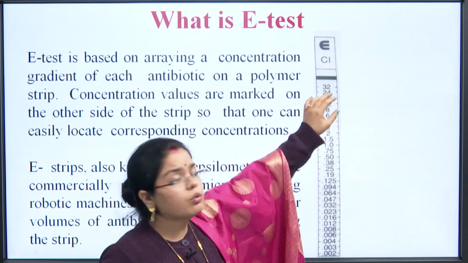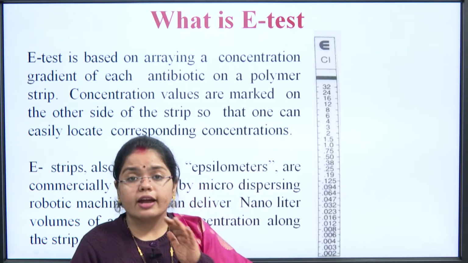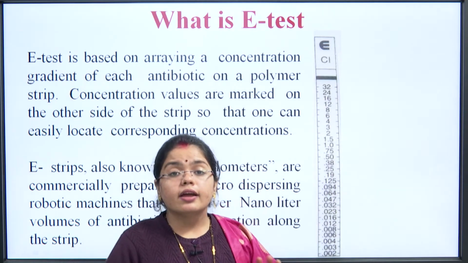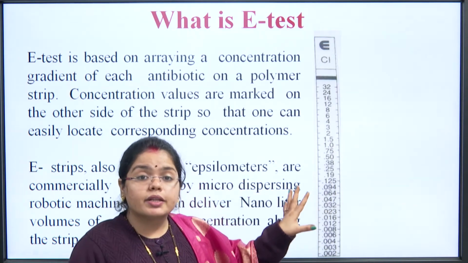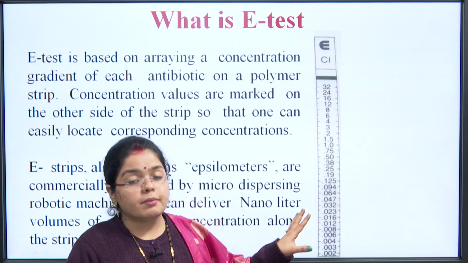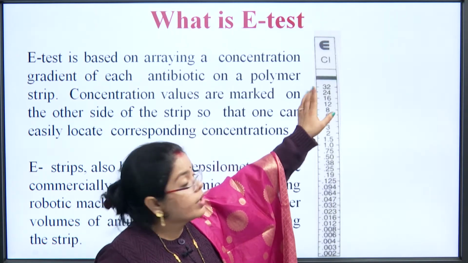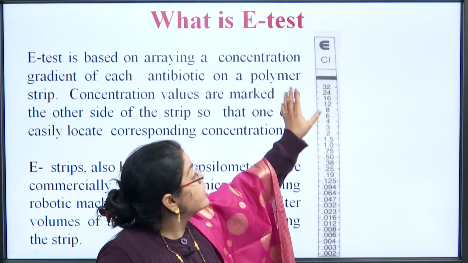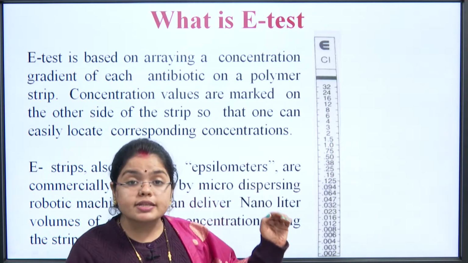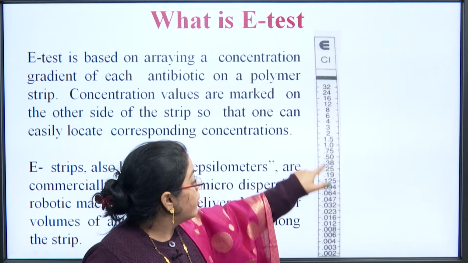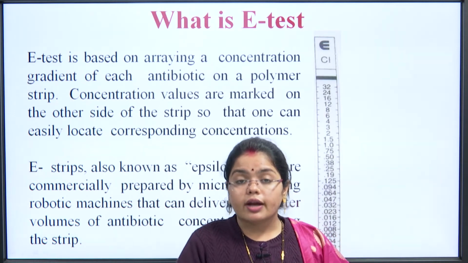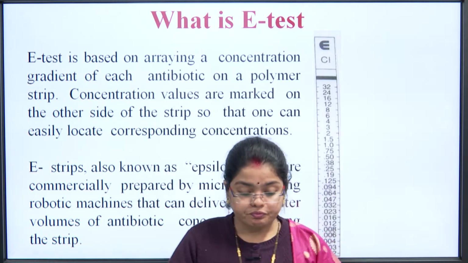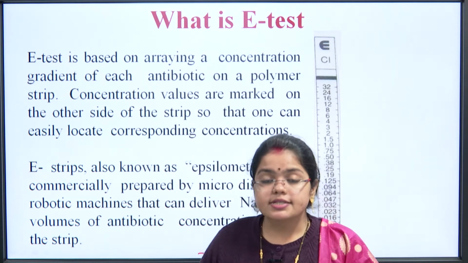If it is 32, only 32 is there; exact concentrations are maintained so that there is no variation in the study. It is a pretty precise method for determining the concentration of the antibacterial agent. If it is 24, these are the concentrations that are present on the strip. If we are talking about 0.5, only 0.5 nanoliter of the antibiotic is present in this area. So, this is the epsilometer.